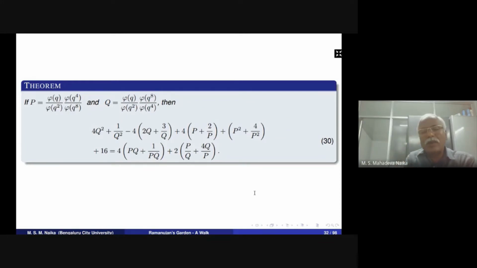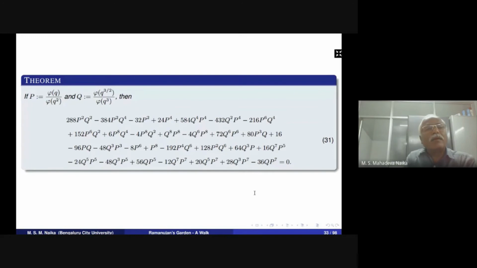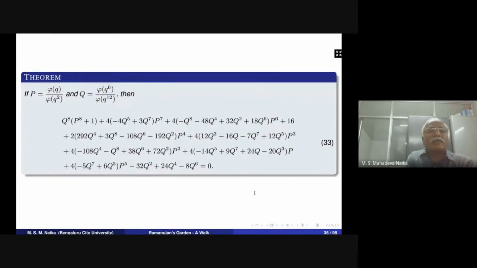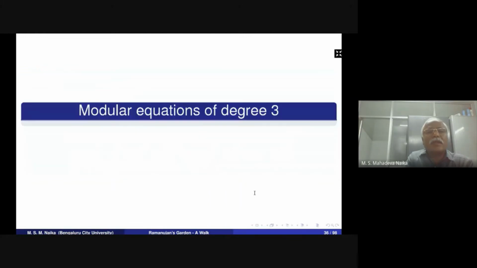So we've obtained this modular equation, and again p is phi of q divided by phi of q square, and q is phi of q power 3 by 2 and phi of q power 3. Then we are getting modular equations as in 31, and another modular equation as in 32. So again, degree 2, six times. Then we pass on to the modular equations of degree 3.